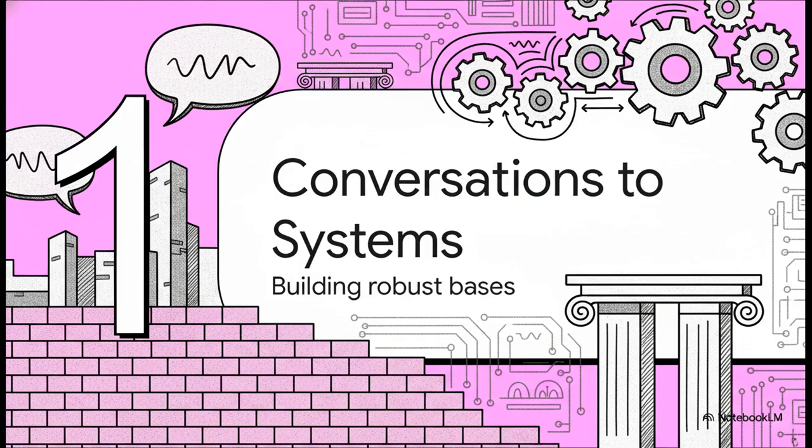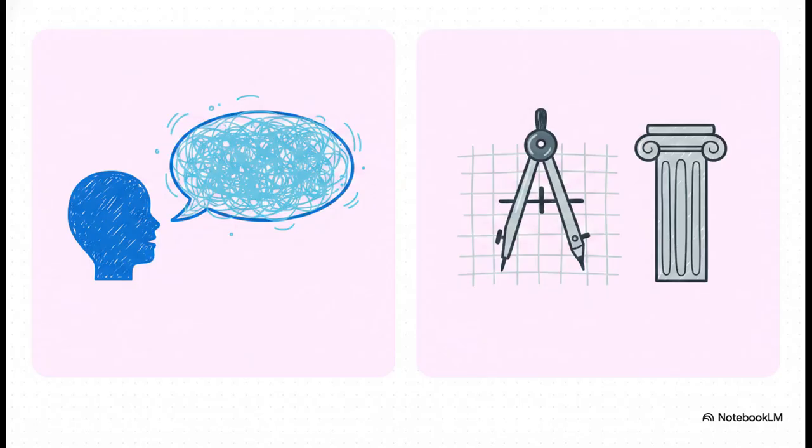All right, kicking things off with Section 1, from conversation to architecture. Finding the right words just isn't enough anymore. There is a massive paradigm shift going on. If you look at the left side, you'll see how most of us naturally interact with AI. We're just bouncing around conversational suggestions. And hey, that's great for brainstorming in a local sandbox. But take a look at the right side. That is what real-world production demands: rigid software specifications and strict architectural pillars.